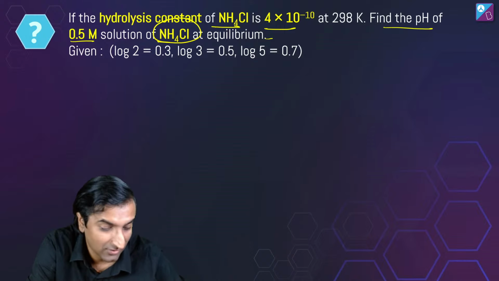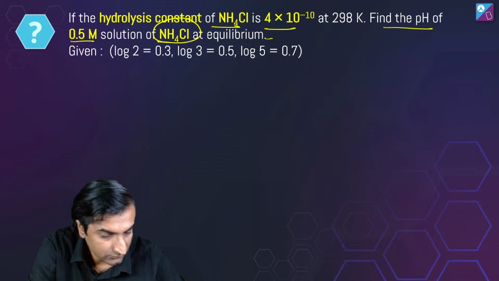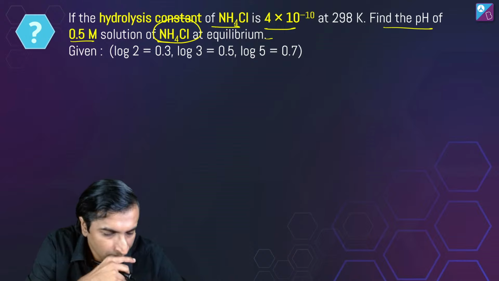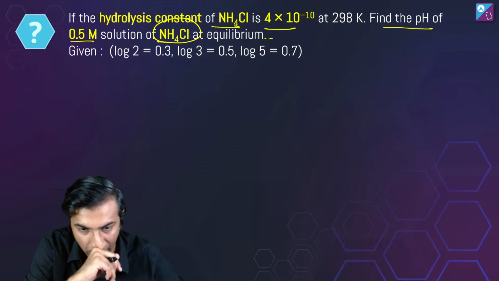Okay, what is a reaction? But कैसा reaction? What happens? What do you think? Weak base, strong acid. Okay, okay, okay.